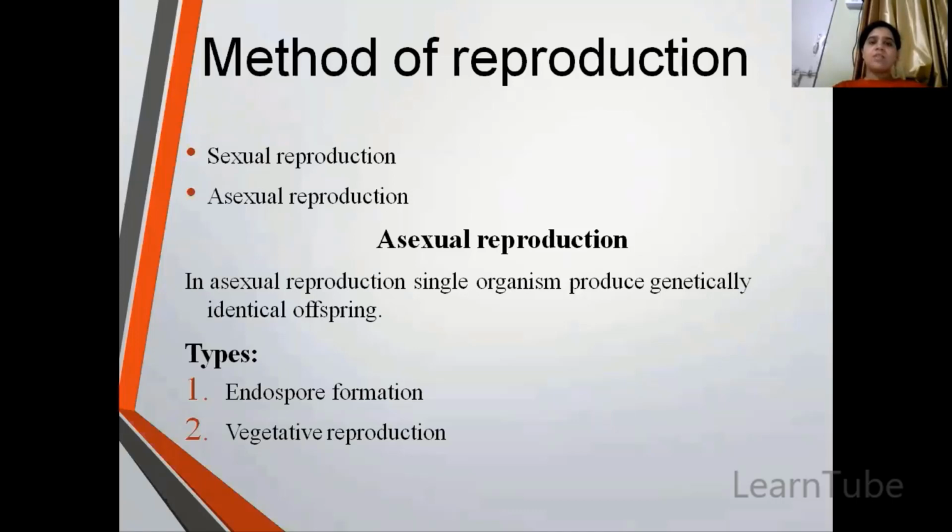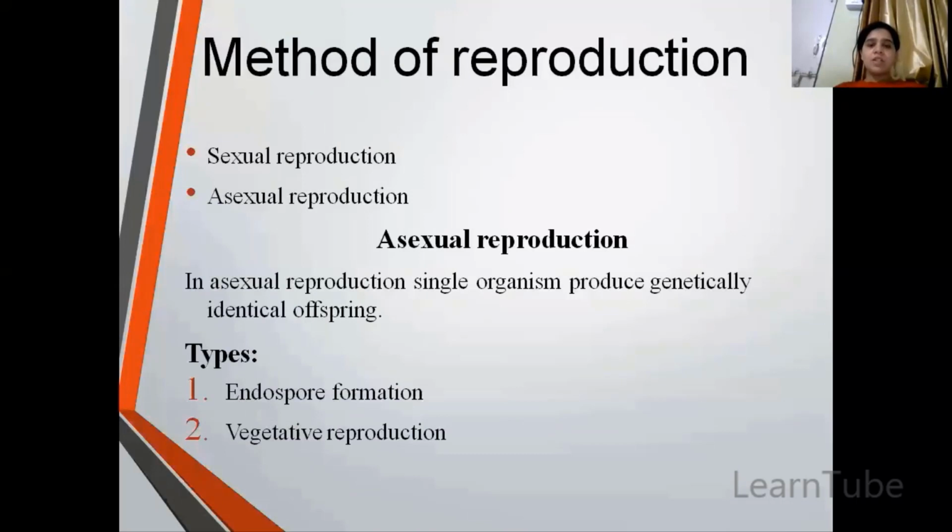Now, method of reproduction, as you all know, there are two types of methods, sexual and asexual. The difference between the two is in asexual reproduction, a single organism takes part, there is no need of a partner, and this results in genetically identical offspring. Whereas in sexual reproduction, two different partners are involved, that is, two cells are involved, and that's why there is a genetic combination of two bacteria or two cells.